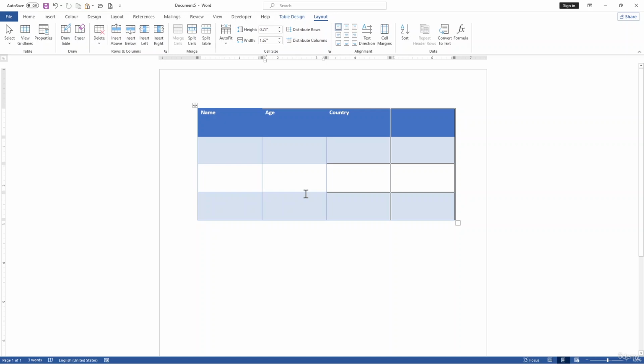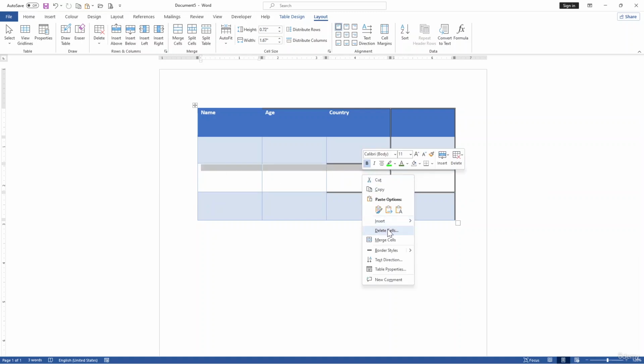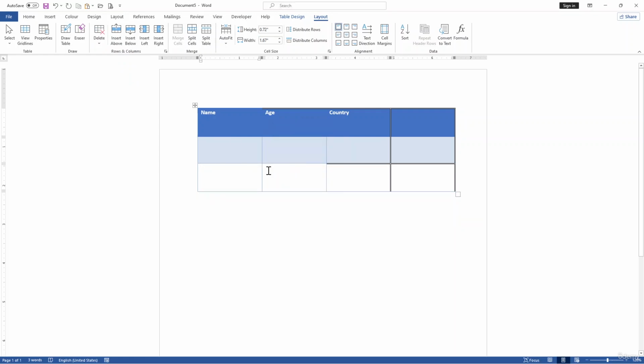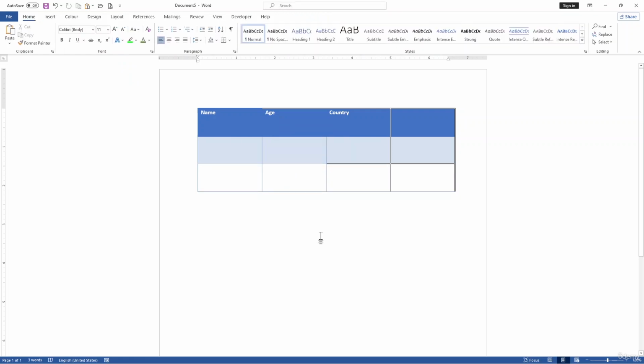And if you want to delete a row, select over here, right click and use Delete Cells. Use Delete Cells here. Now you can see it can be easily deleted this way. Okay. Now let's move on to creating charts.